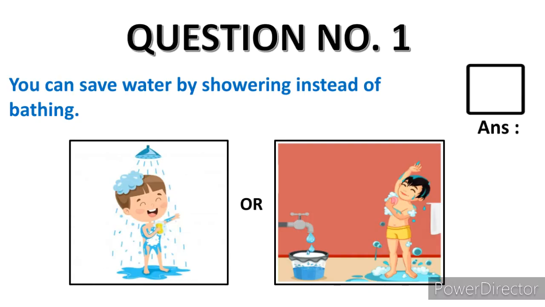So the first question will be question number 1. You can save water by showering instead of bathing. Okay. Now you have to guess. Now you have to analyze. Is the statement correct or wrong? Now, can you save water by showering or by bathing with one bucket? Which is the way of saving water? Okay. Now if here they are saying that you can save water by showering, so this statement is wrong.